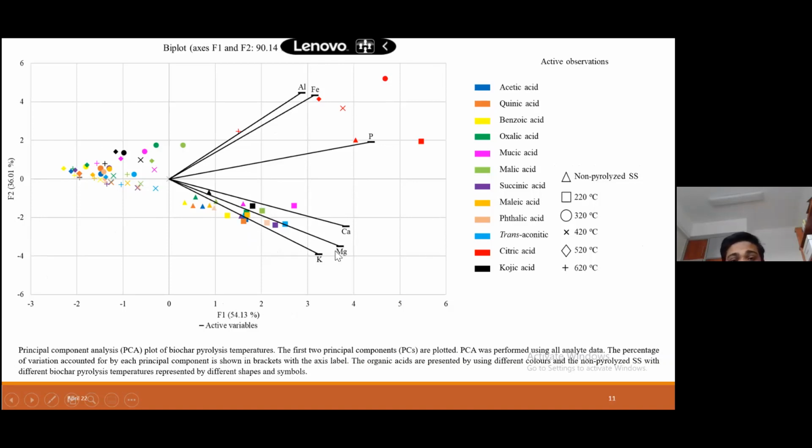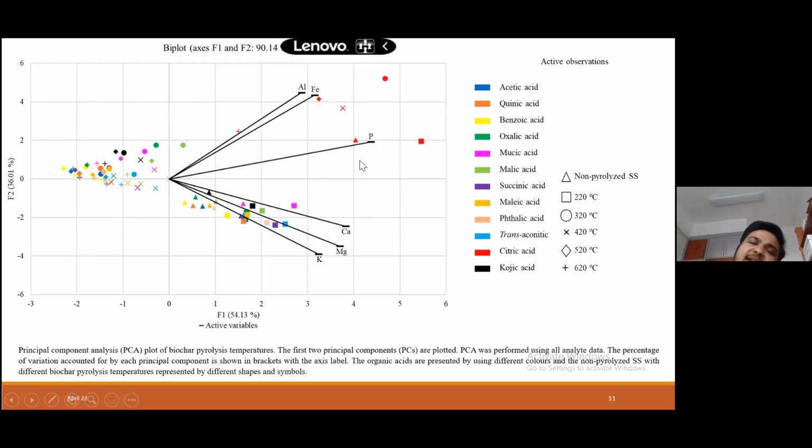Here all the results are combined by principal component analysis. You can see phosphorus is here, and these are different biochars. You can see these different symbols: non-pyrolyzed control, 220 biochar, 320 biochar, 420, 520, and 620. These are different steps, and red color means citric acid. You can see in the citric acid extracted biochars, the phosphorus content was high. So it's near to the phosphorus and iron.